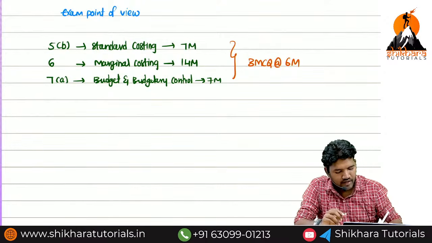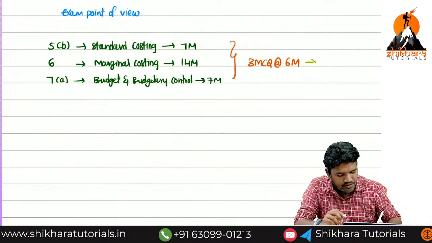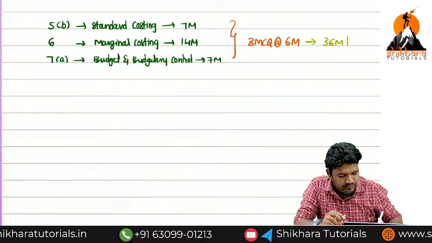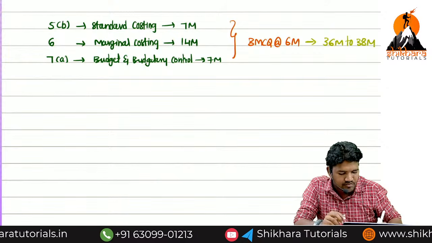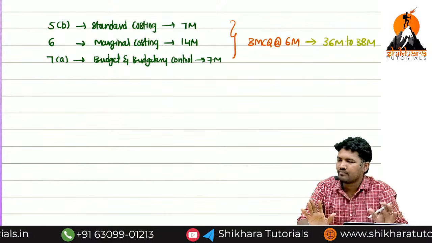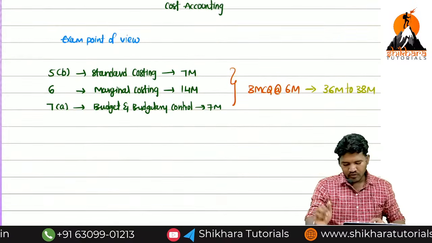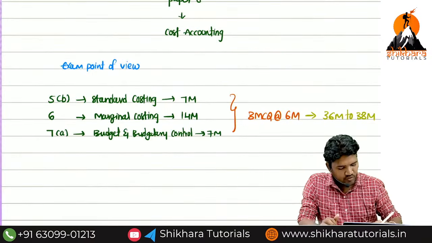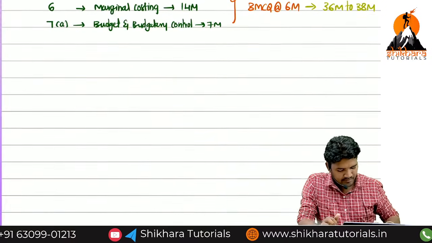Now the total estimated marks from these 3 chapters are 36 marks to 38 marks. That is 40% of your question paper. Okay, now? Then fine. So without delay, I will start the subject.